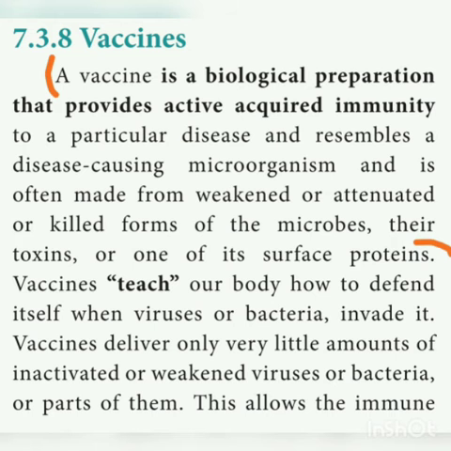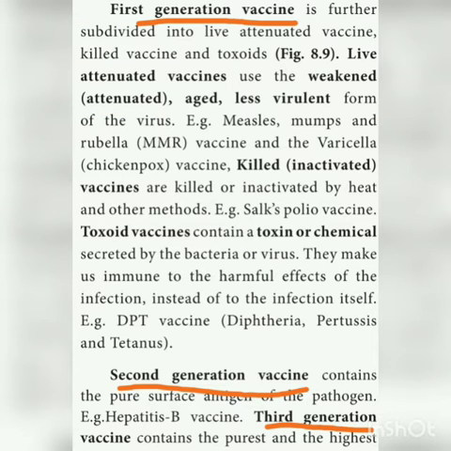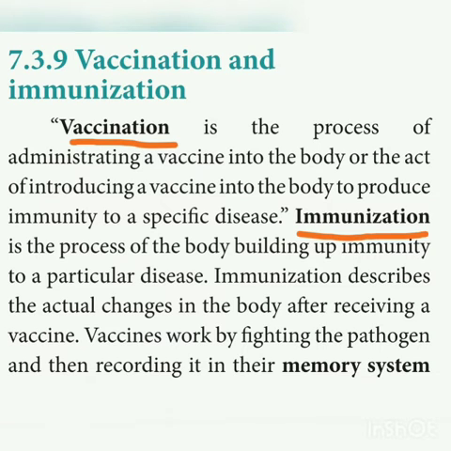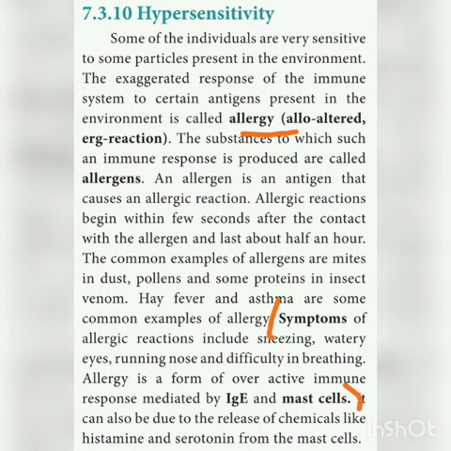Next one is the vaccine. What is meant by vaccine, and what are the different generations of vaccines that you have to go through. And then what are vaccination and immunization? What is the difference between vaccination and immunization? You have to know. And then what is hypersensitivity? In hypersensitivity, one important question is this: what are the symptoms of the allergic reaction? Symptoms of allergic reactions include sneezing, watery eyes, running nose, and difficulty in breathing. And then this allergy is caused by the IgE and mast cells. What is IgE? IgE is nothing but immunoglobulin epsilon.